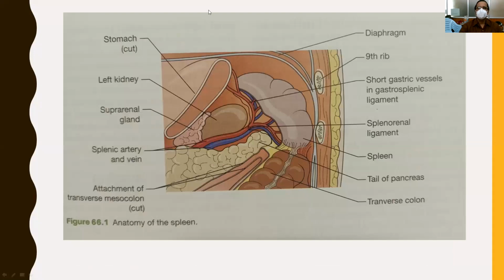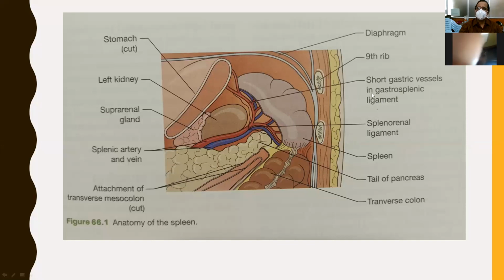And this is also showing the surrounding organs and their relationship with the spleen. That is, this is the diaphragm, this is the 9th rib, and these are the short gastric vessels present in the gastrosplenic ligament. This is the gastrosplenic ligament, and this is the splenorenal ligament. And this is the spleen.